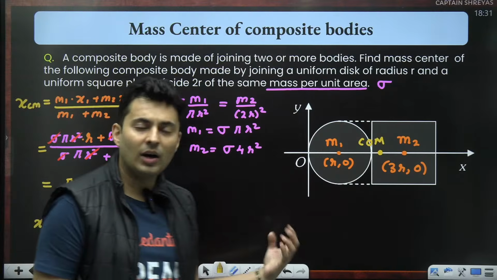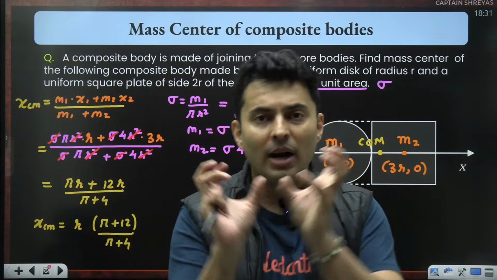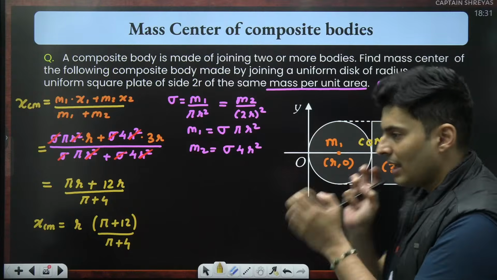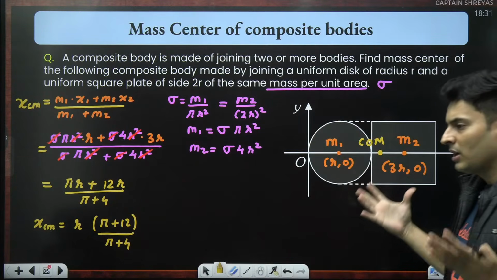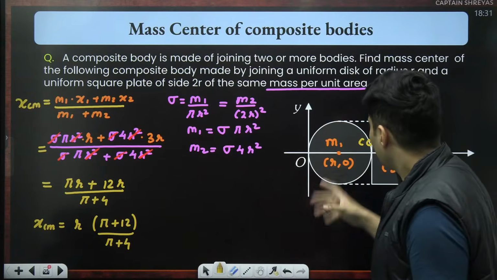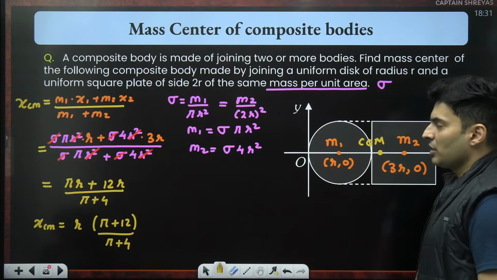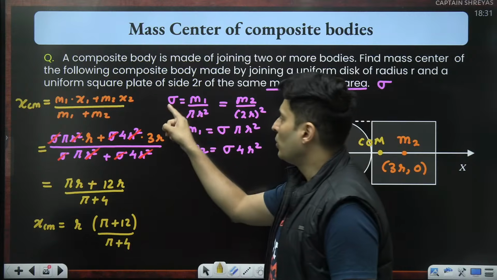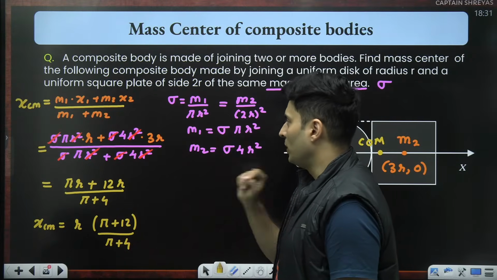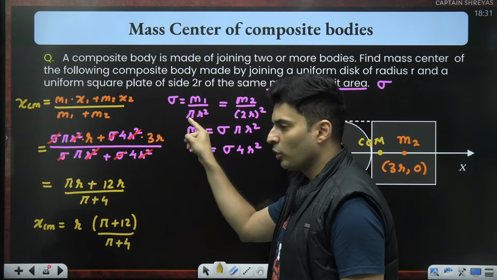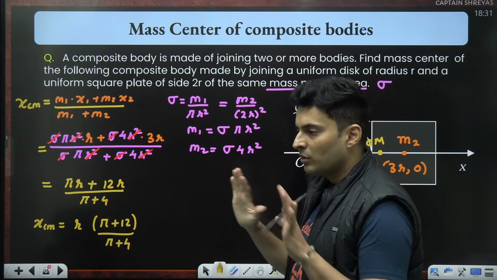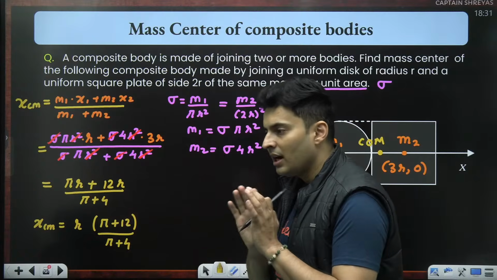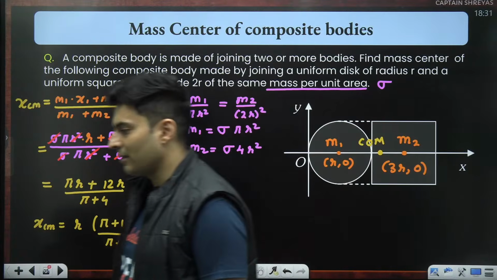Did you now get it? How to solve it for combined bodies, composite bodies, added objects? You might need mass per unit area. You might need mass per unit volume. If it was a solid sphere and this was a cube, then this will be rho, and this will be volume. Volume of a sphere is 4 by 3 pi r cube. Volume of a cube is side cube. That's the only difference in the entire solution. Otherwise, everything else will be the same.